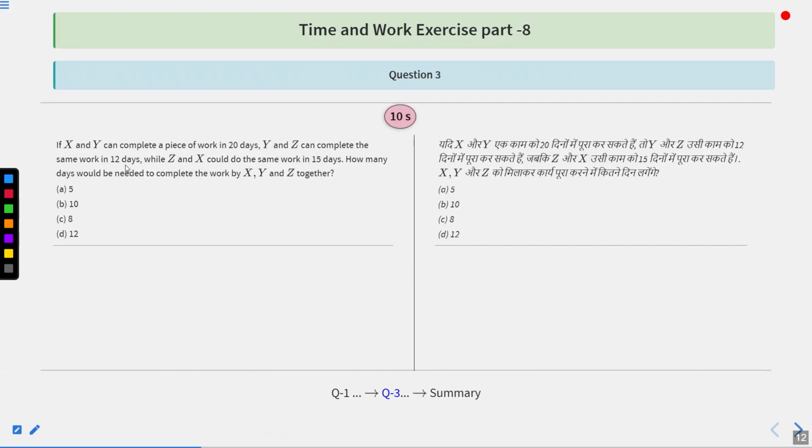If X and Y can complete a piece of work in 20 days, Y and Z can complete the same work in 12 days, and Z and X can do the same work in 15 days, how many days would be needed to complete the work by X, Y and Z together? Options are 5, 10, 8, or 12. These are the options.